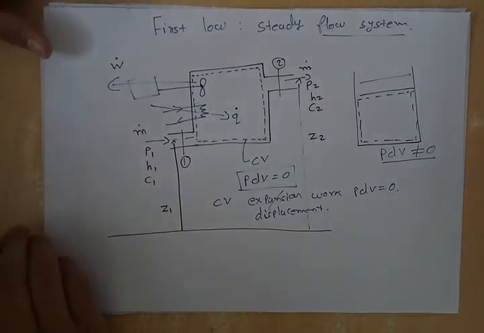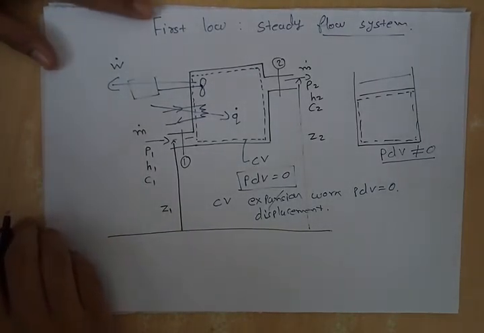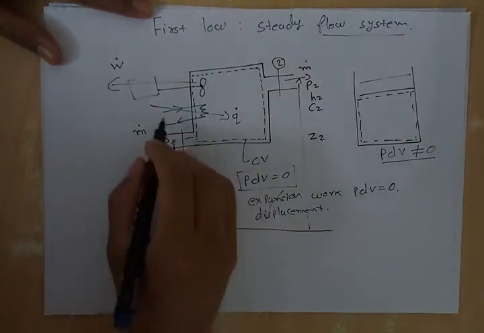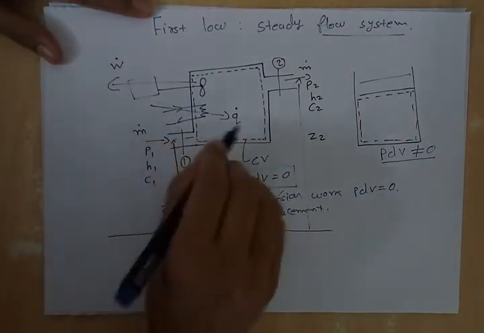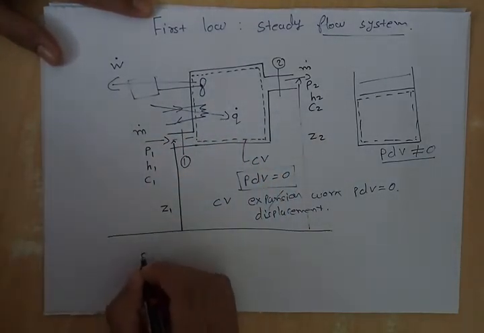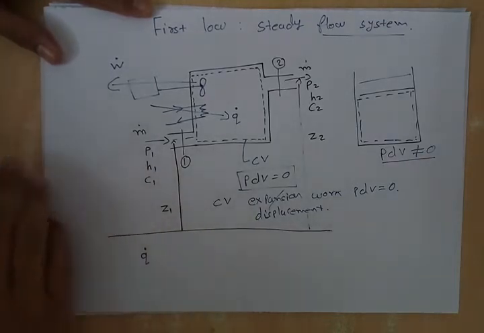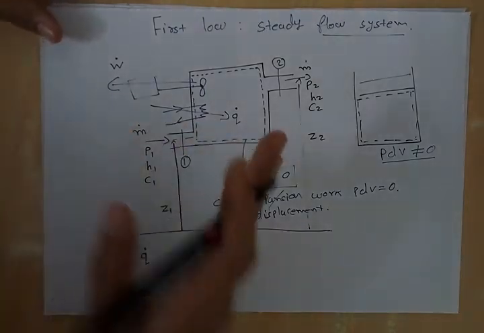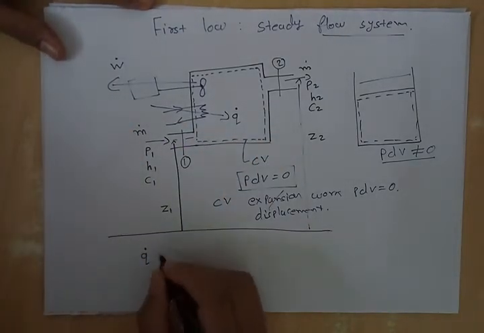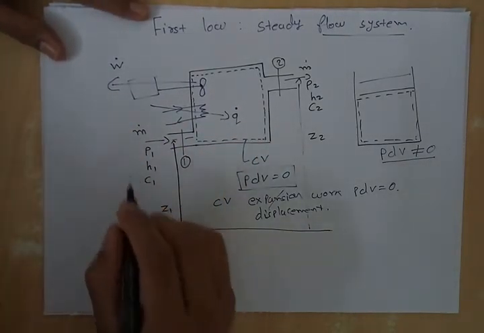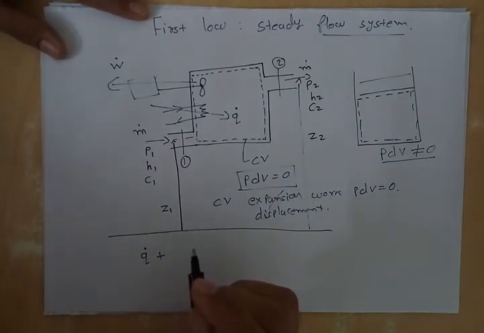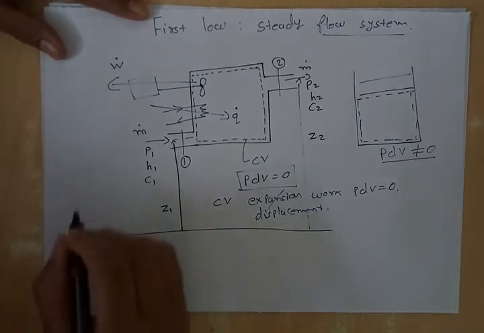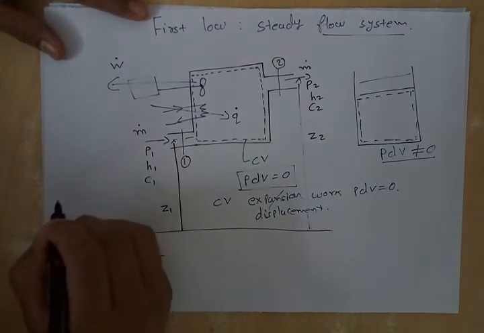Now we will take the energy balance. So we will calculate all the input energy, that is the rate of heat which is getting in the system, Q dot, plus all types of energy in terms of per kilogram.